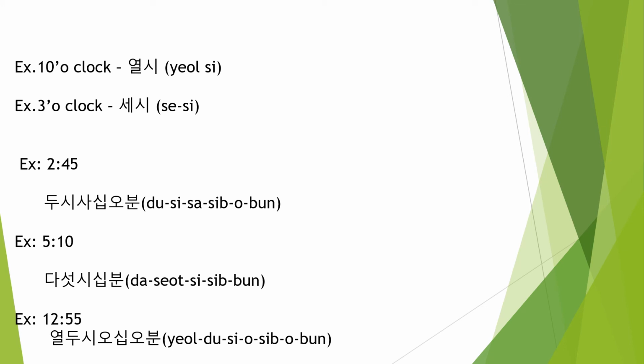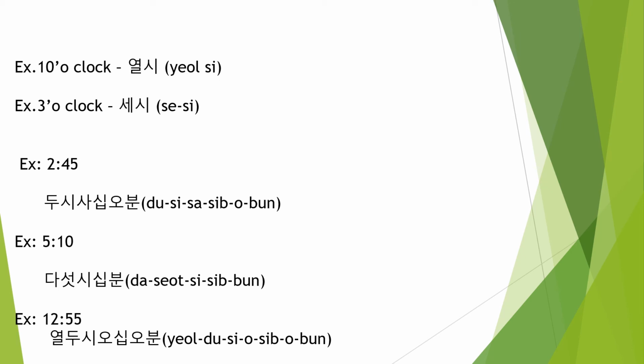So how do you write 2 hours? 2 is du, hour si, 45 is 4 times 10 plus 5, saship o bun. Du si saship o bun. 5 10: again 5 in the native number system, dasot si, 10 minutes, ship bun. Dasot si ship bun.